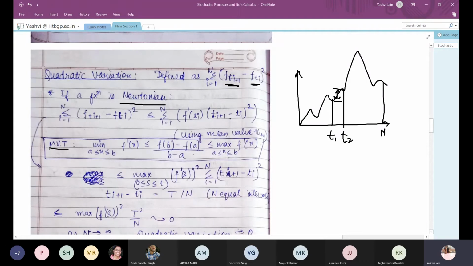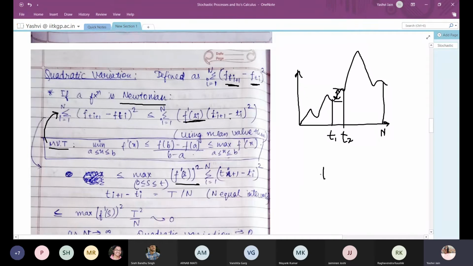So applying the mean value theorem to the quadratic variation, we can see that the summation of (f(t_{i+1}) minus f(t_i)) whole squared will always be less than or equal to the maximum derivative squared into the sum of (t_{i+1} minus t_i) whole squared.